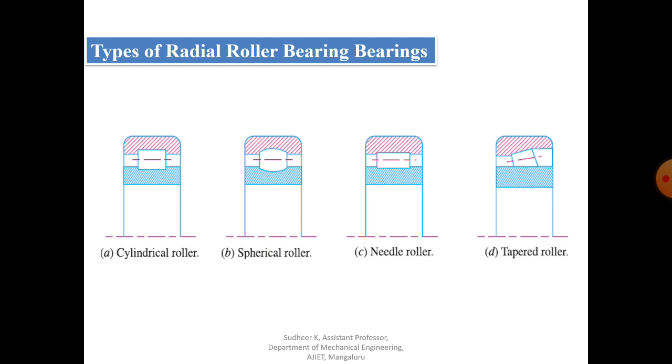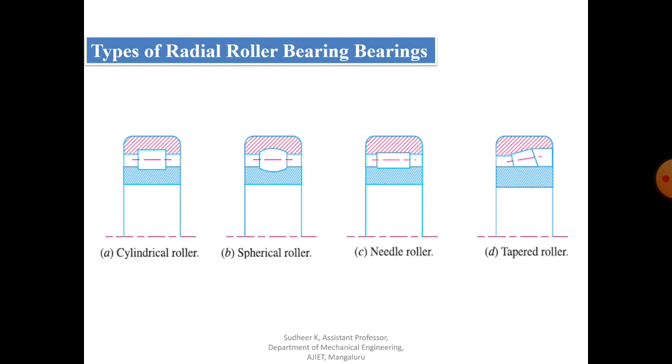Now coming to the third one, this is the needle roller bearing. Needle rollers are relatively slender and comparatively completely fill the space, so that neither a cage nor a retainer is needed. So for this one there is no need of a cage or retainer. These bearings are used when heavy loads are to be carried with an oscillatory motion. In such cases we have to use the needle roller bearing.